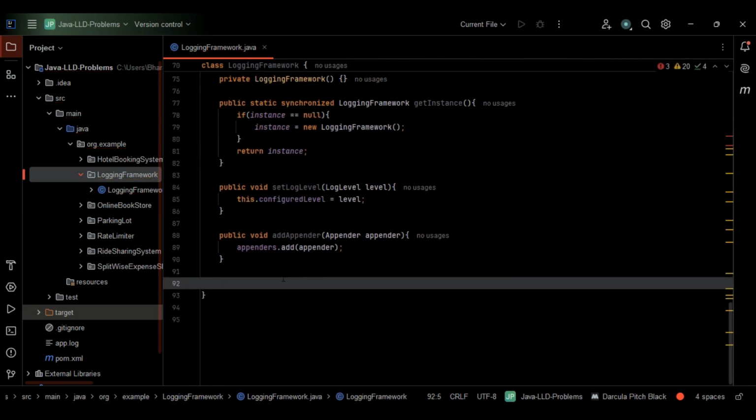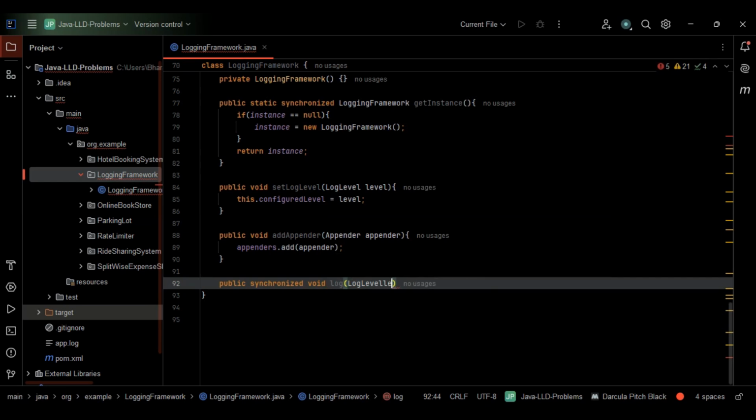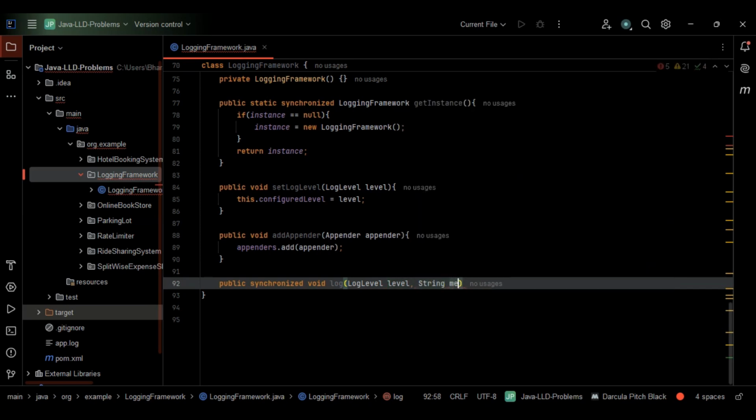So now what shall we do here? Now let's go with the main logging method. I'll just go with public synchronized void log. Let's pass the parameter level, which is of the type LogLevel. This is fine. One more parameter here, message, which is of the type String.